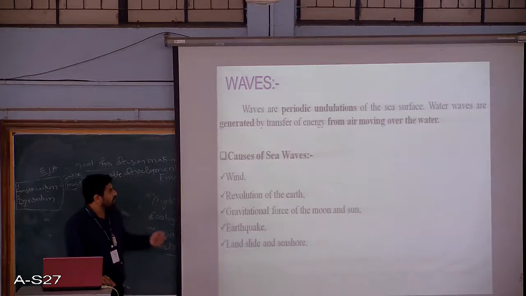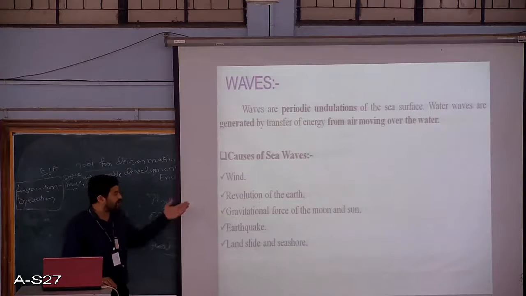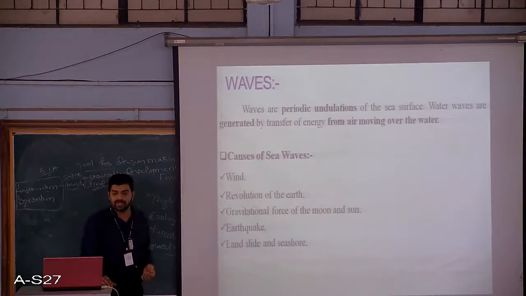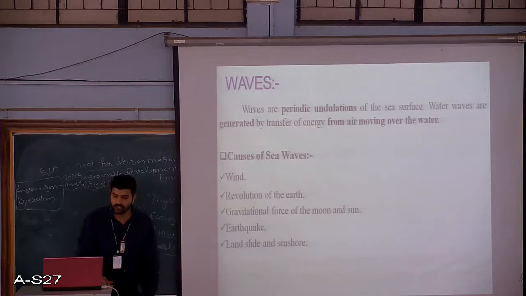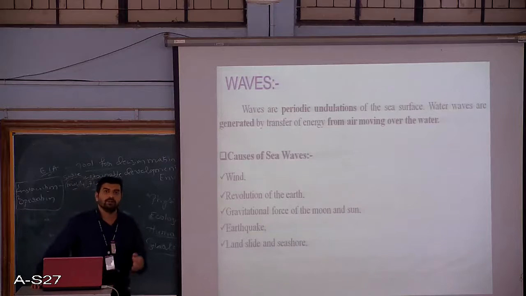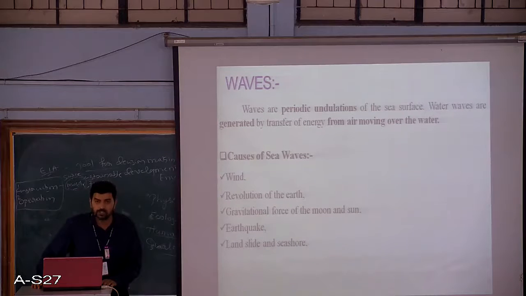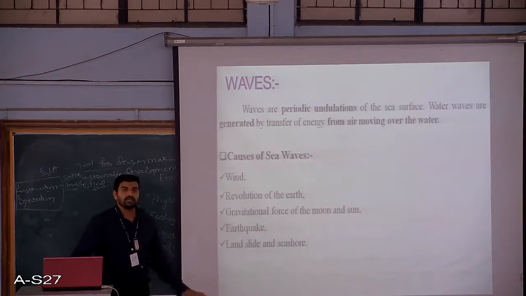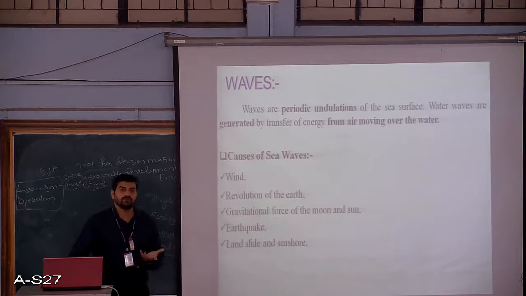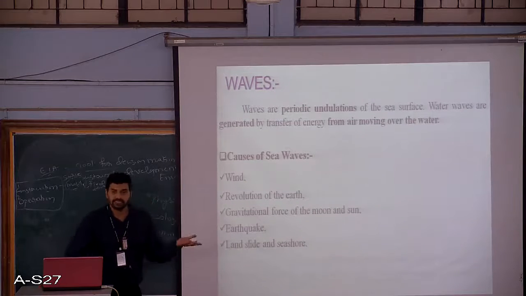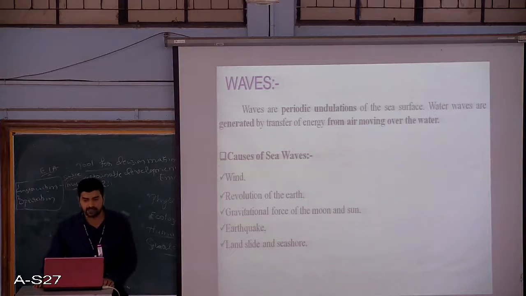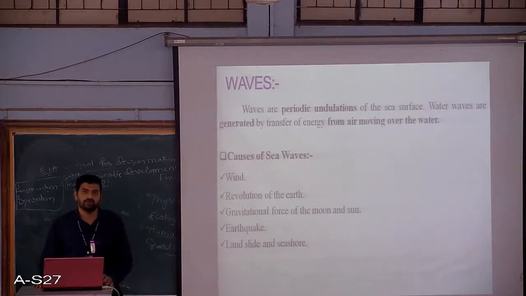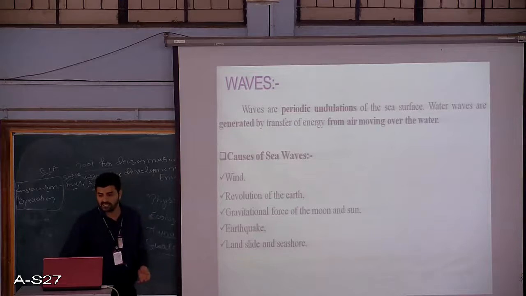Now mainly the waves are caused because of the following reasons. It may be because of the wind, it may be because of the revolution of the earth, it may be caused even because of the gravitational force of the sun and the moon. Then there may also be a wave formed due to an earthquake, which we term a tsunami. Any wave that is caused because of an earthquake, we term it a tsunami. And then there may be a landslide within the seabed, which may also result in the formation of a wave. So the waves may be formed because of any of these reasons.